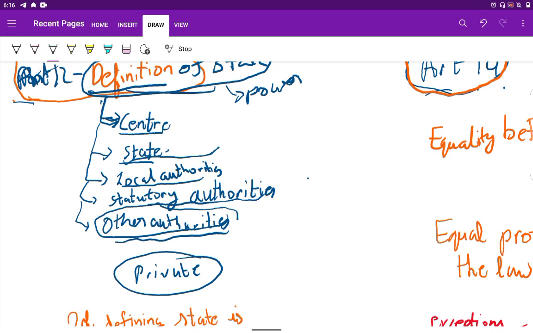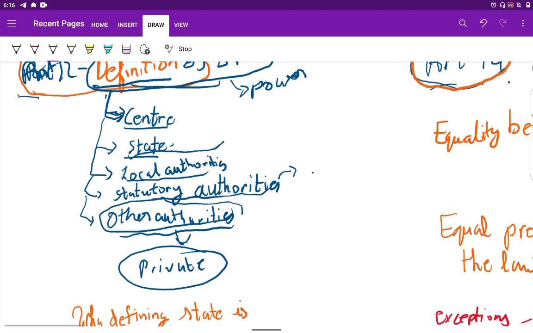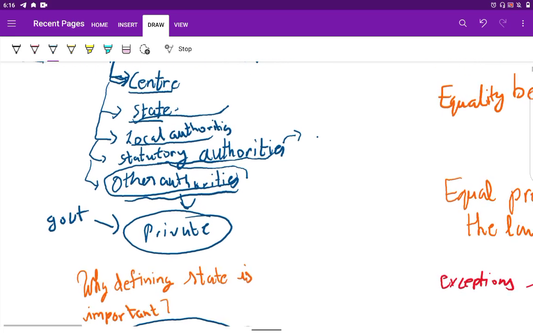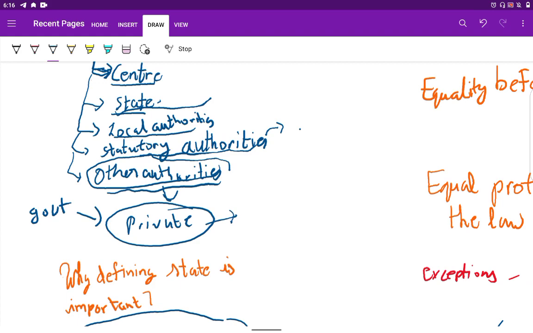Now, statutory authorities are the ones which are established by the law of the land, and other authorities, likely private authorities, also come under the purview of the state under two conditions: if it acts as an instrument of government, that is, it performs some sort of government duties on behalf of government, or it does some sort of important public functions.